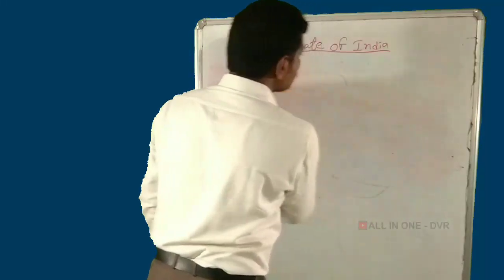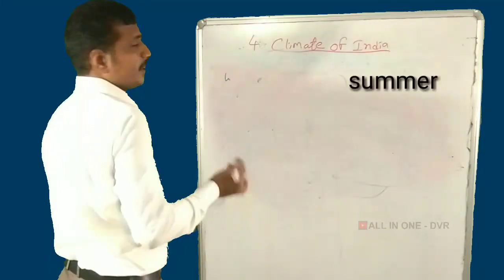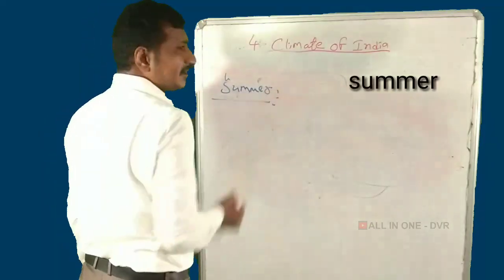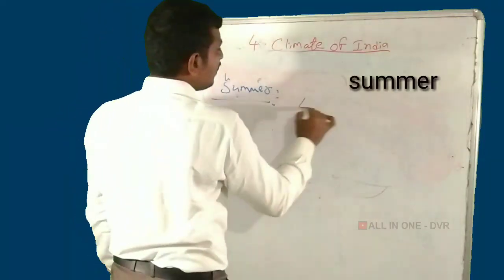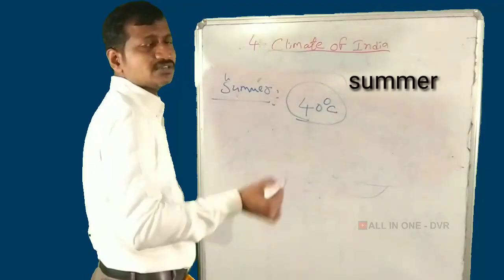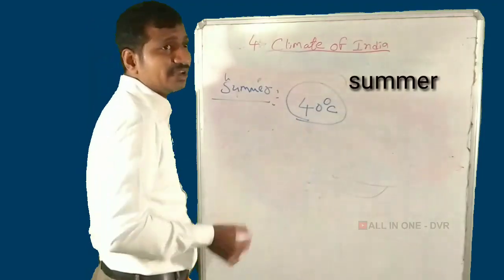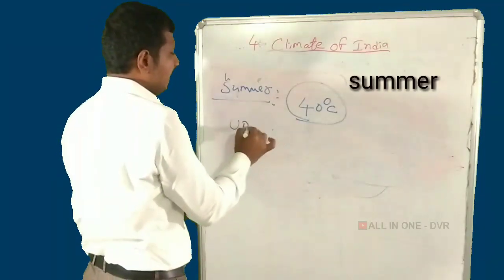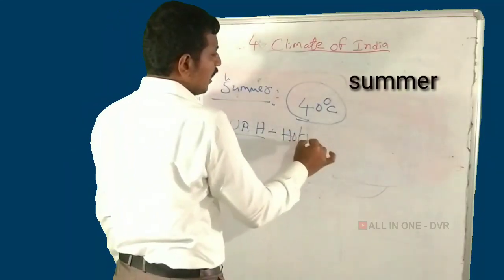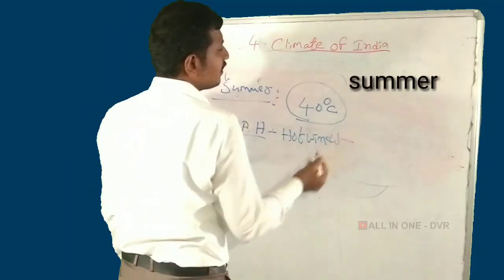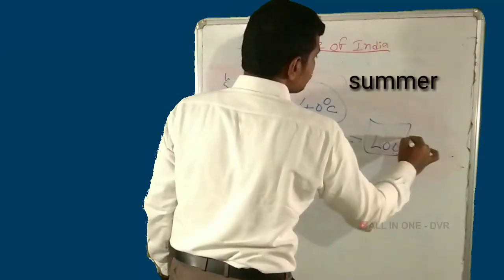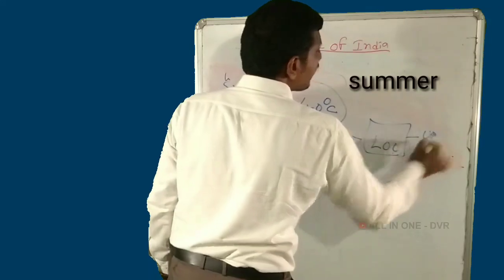The summer season starts in March, April and May. In summer, in Delhi and other parts of India, temperatures of 40 degrees centigrade are recorded. In Uttar Pradesh and Haryana, hot winds blow in summer. These hot winds are named Loo.